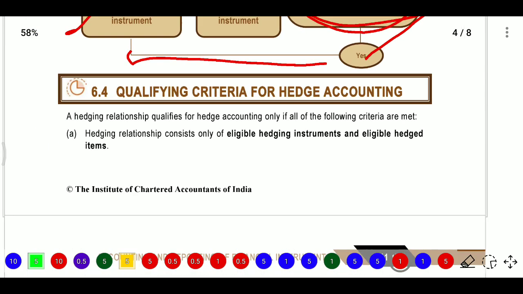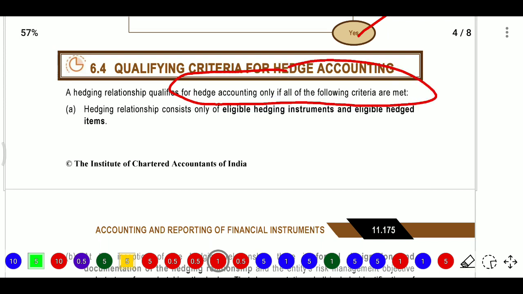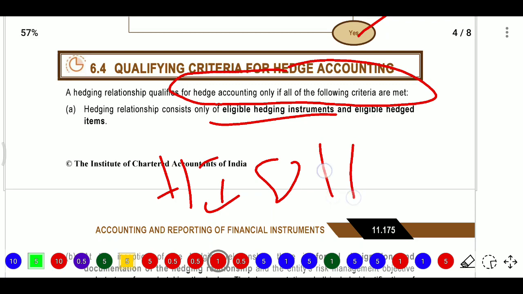Now, the qualifying criteria for hedge accounting. What are the qualifying criteria? A hedging relationship qualifies for hedge accounting only if all the following criteria are met. If all these criteria are met, then it qualifies for hedge accounting. First, the hedging relationship consists only of eligible hedging instruments and eligible hedged items.